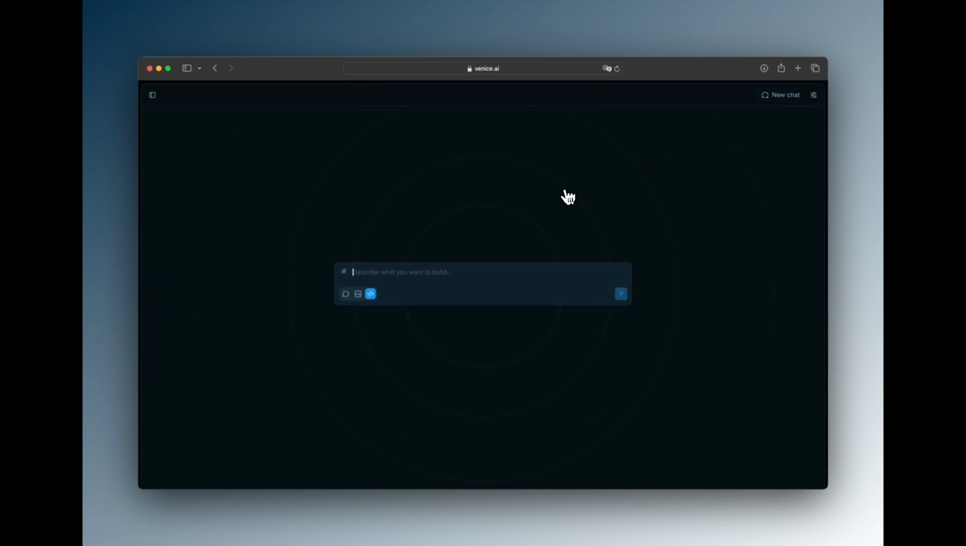Venice is an open, permissionless AI app for the world. What sets Venice apart is our commitment to your privacy and freedom of expression. We don't store your data or censor your prompts. Your interactions are private and unrestricted.